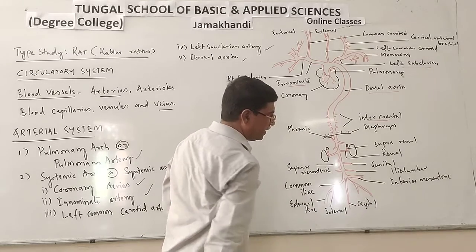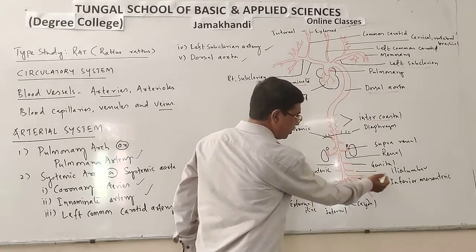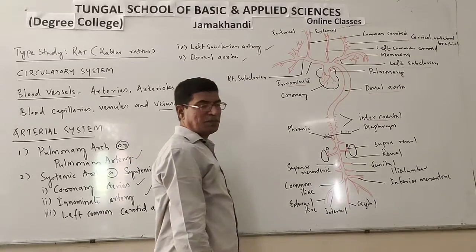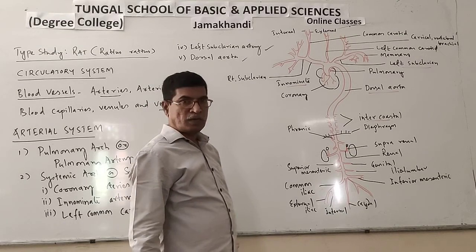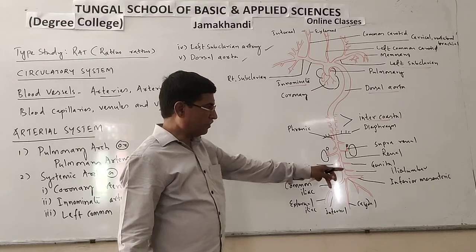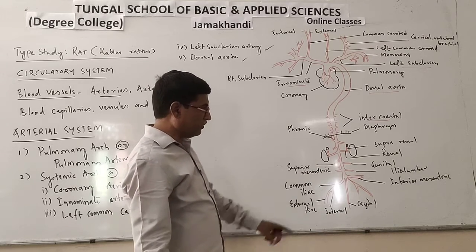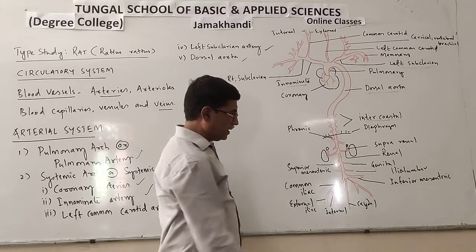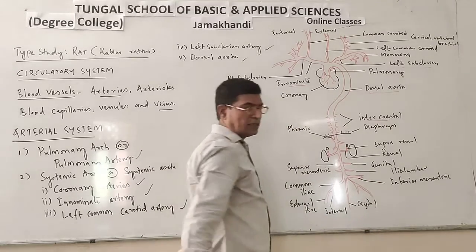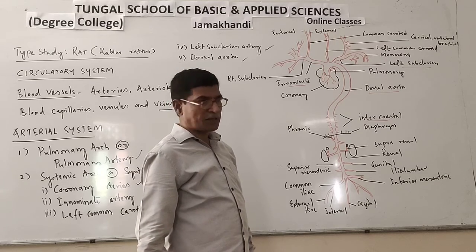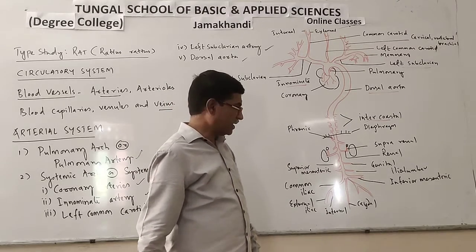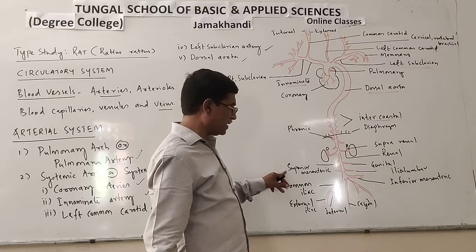Next, the iliolumbar. This is the iliolumbar. Iliolumbar supplies blood to the iliac region, pelvic region, and abdominal region. Abdominal walls are supplied with this blood vessel. Next, inferior mesentery. The posterior part of the alimentary canal, the gut region, is supplied with the inferior mesenteric. This one is the superior mesenteric.